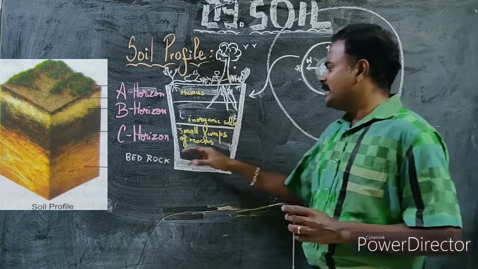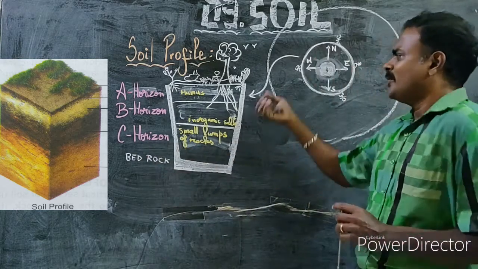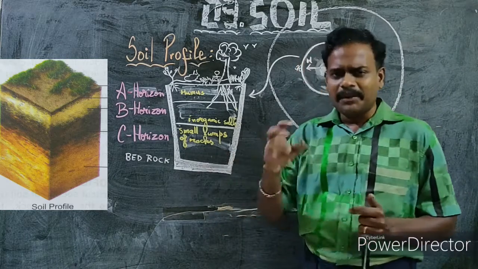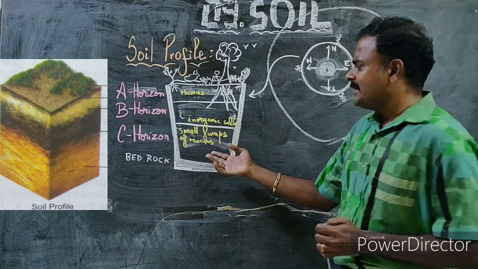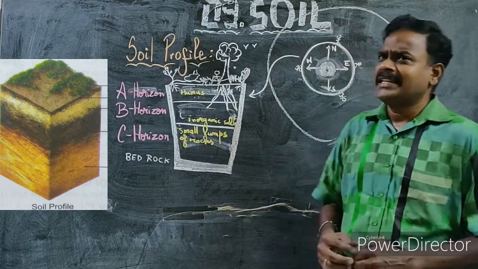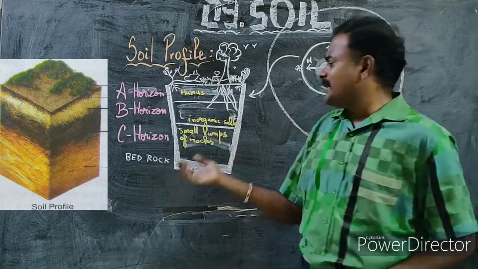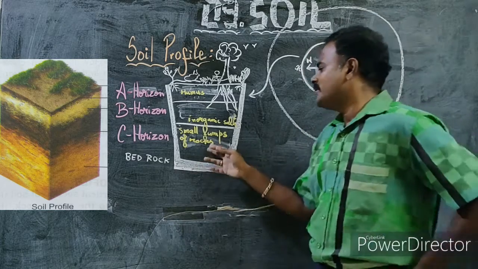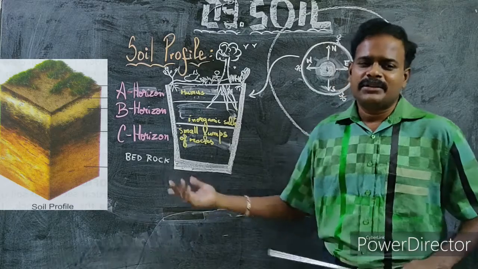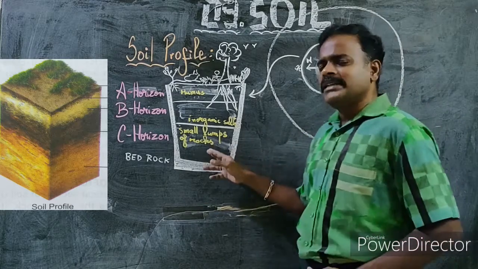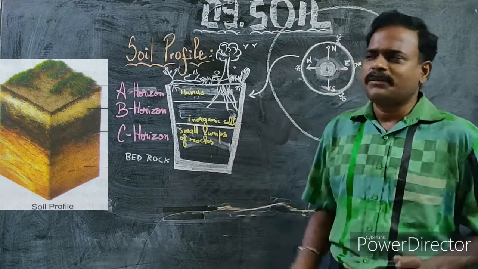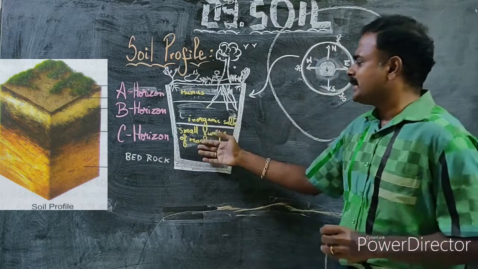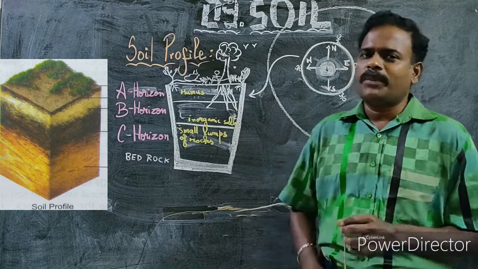Then third is the C horizon, where you don't come across humus or salts. You come across more lumps of rocks, and again this is not fertile. Fertile in the sense that even though it may contain certain minerals, it is not useful for plants. So it doesn't mean it is not fertile, but it is not useful because you come across more pieces of rocks in this C horizon, which is not suitable for plants.